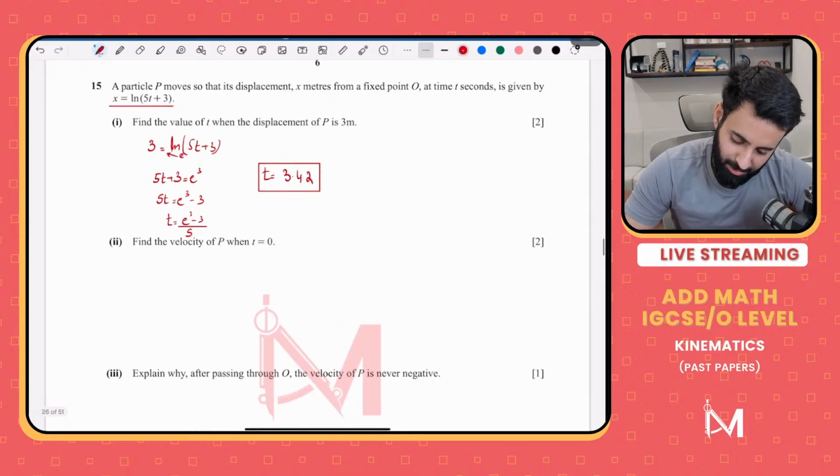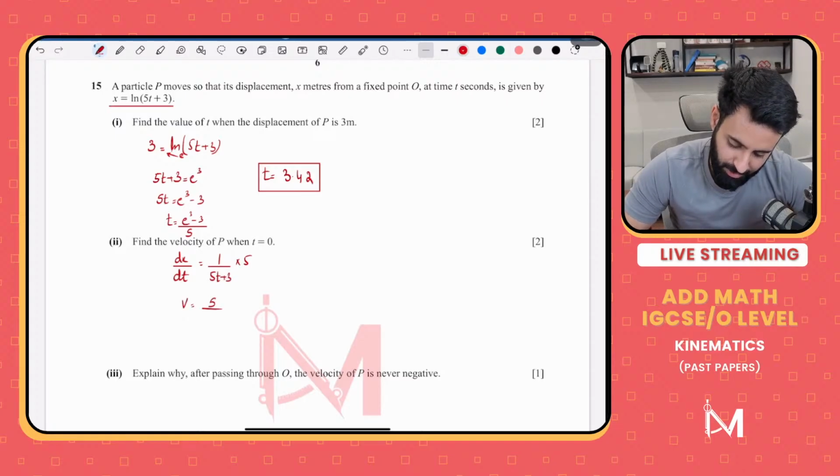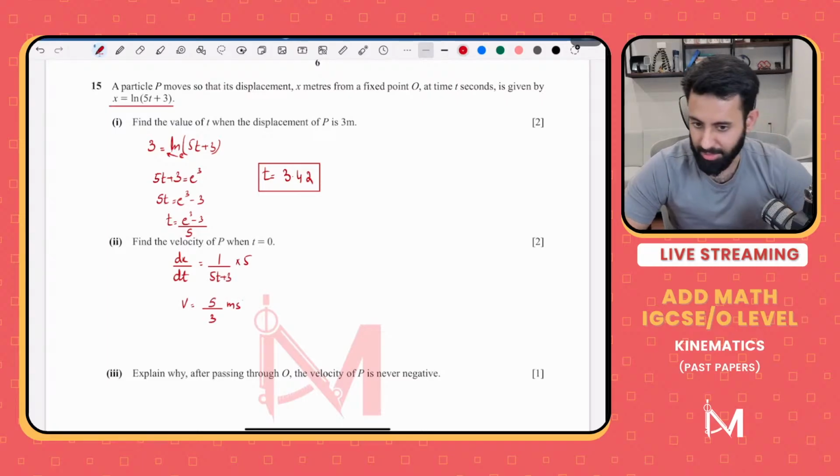Now, find the velocity of P when t is equal to 0. How do we find velocity when we're given displacement? We will differentiate it. So dx upon dt, I hope you guys know how to differentiate ln. It's 1 upon the argument multiplied by the differential of the argument, which is 5. And we're going to plug in 0 in place of t. So v is equal to 5 upon 5 into 0 plus 3, which is 5 upon 3 meters per second.